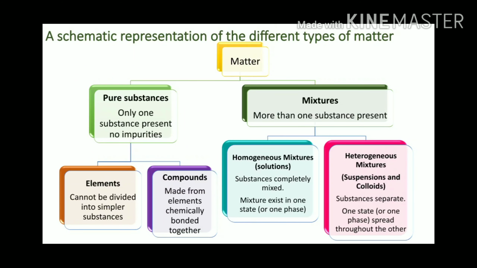Here is a schematic representation of the different types of matter. Matter can be classified into two, pure substances and mixtures. Pure substances can be further classified into elements and compounds. Mixtures can be divided into two, homogeneous mixtures and heterogeneous mixtures.